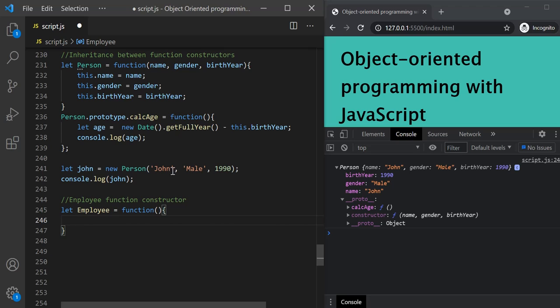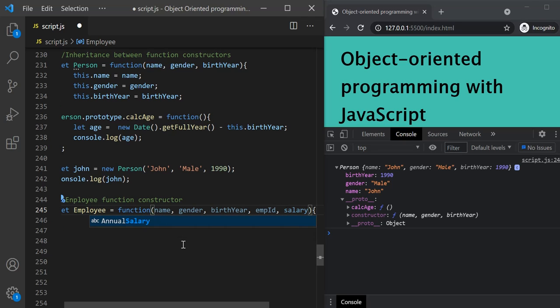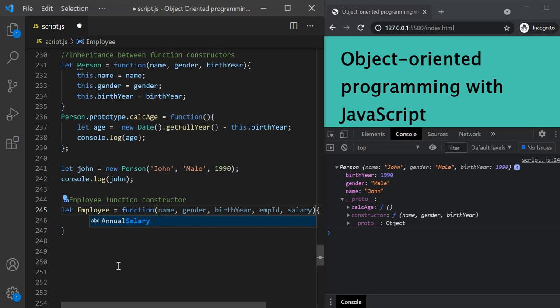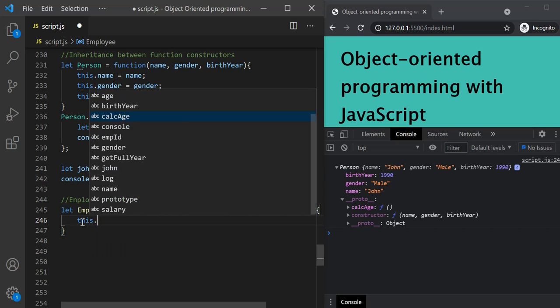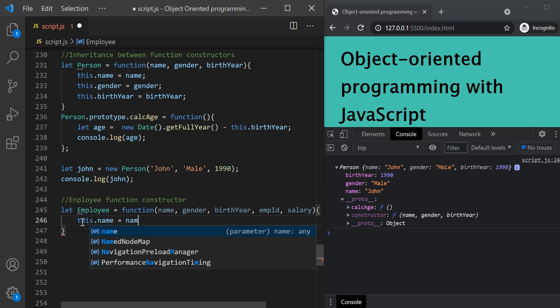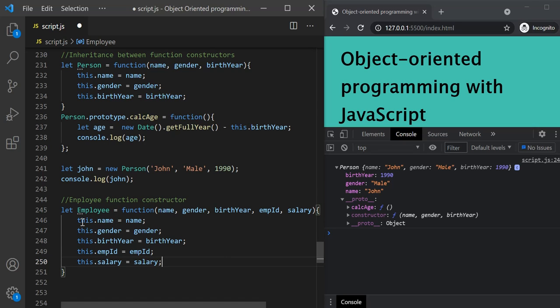And the values for those properties will come as arguments for this function constructor. So let's say those values will come in these parameters: name, gender, birth year, employee ID, and salary. Now we also need to set these properties inside this function constructor. So this.name equals name, and let's do the same thing for other properties.